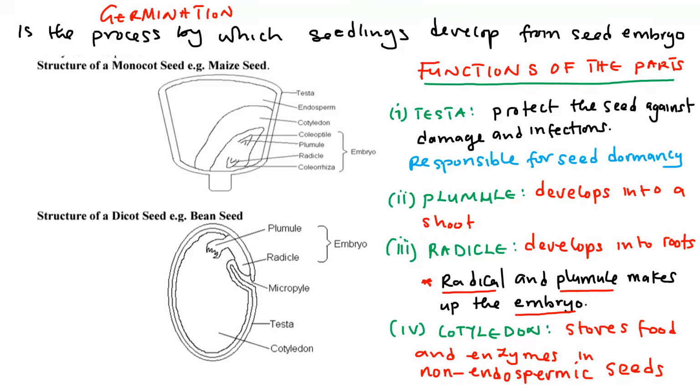All right. Let us proceed now to look at another part of this topic, and this part is called germination. Now, the question that we answer here is, what is germination? Germination is a process by which the seedling develops from the seed embryo. That is germination. So germination is just a process by which the seedling develops from seed embryo.